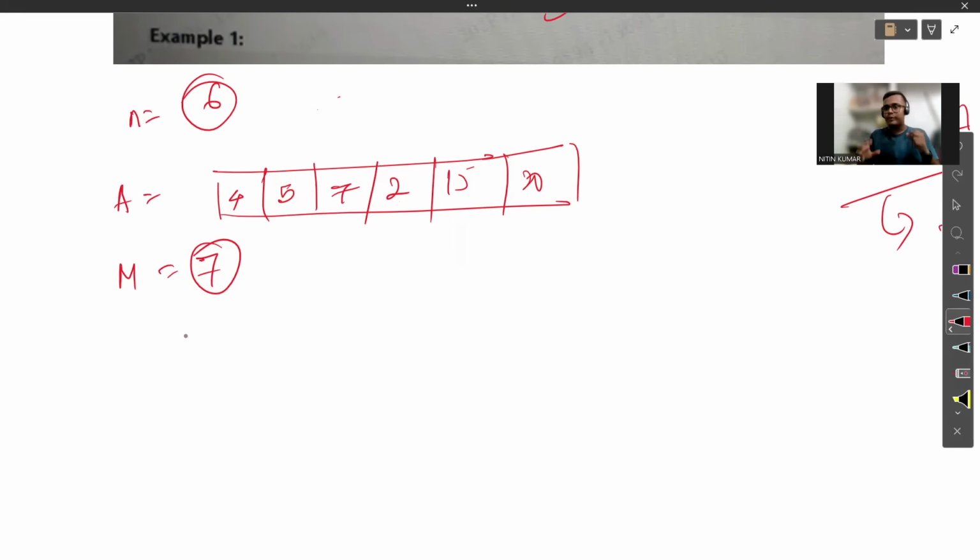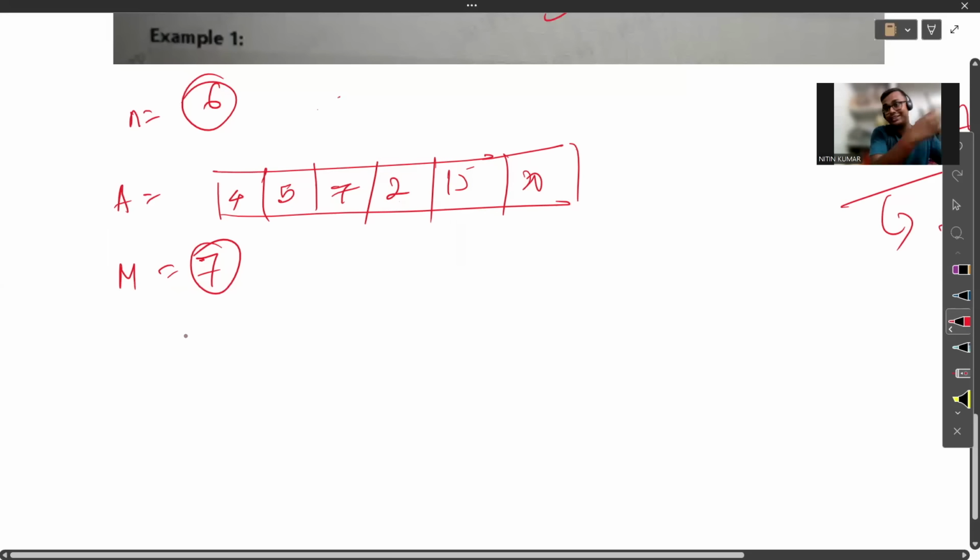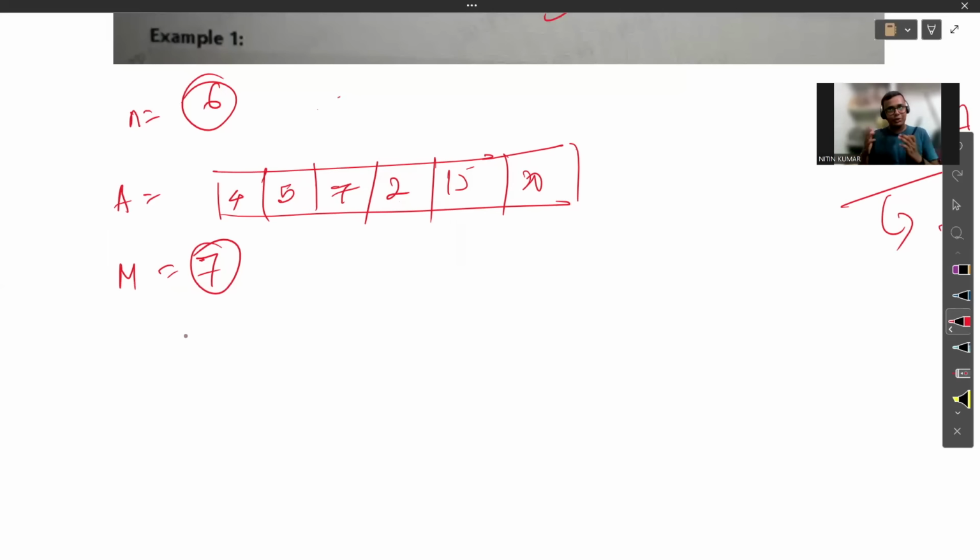And I will go to each index of the array and check if it is a multiple of 5 or not. First, I will check if it is a multiple of 5, because everyone wants something for free. So first I will check whether it is available for free. If it is available for free, then why would I buy it? If it is a multiple of 5, I do not have to buy it. I just count that candy into my collection and go to the next candy.